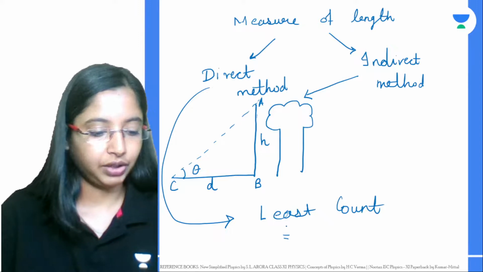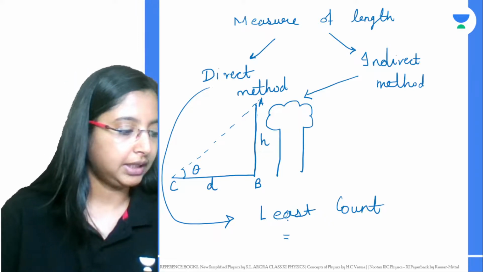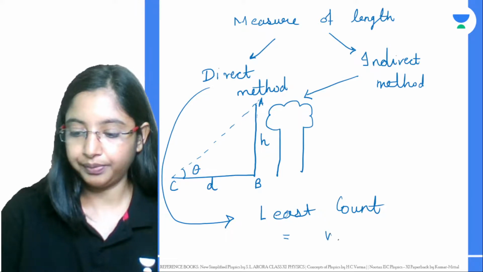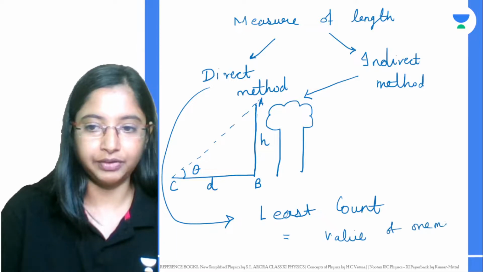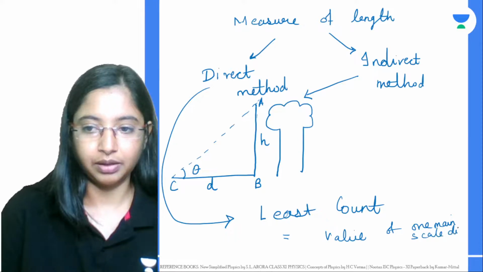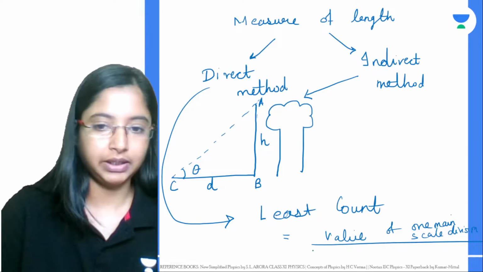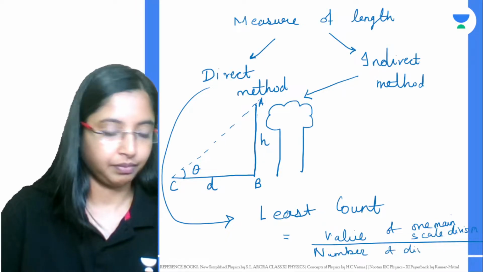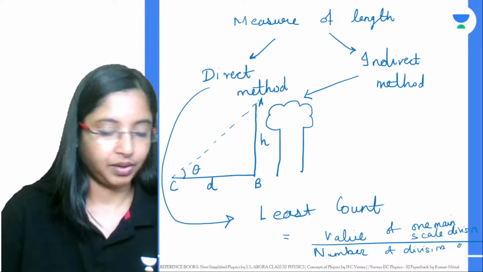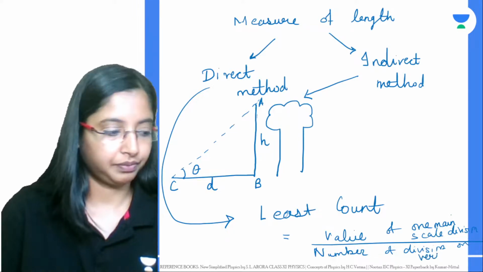So in a vernier caliper, the least count is the value of one main scale division divided by the number of divisions on the vernier scale.